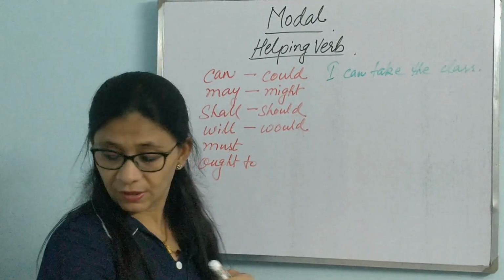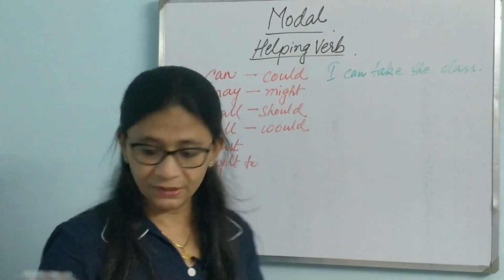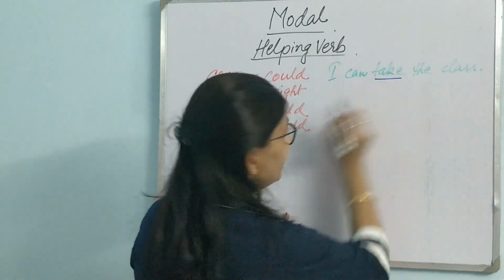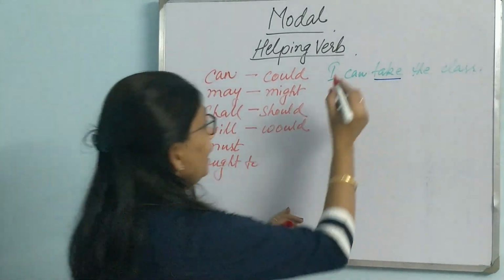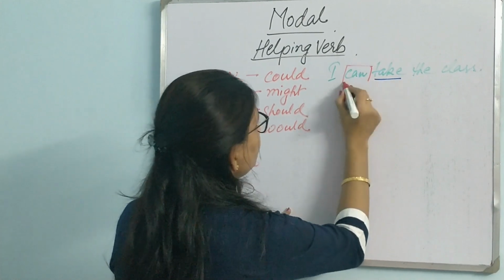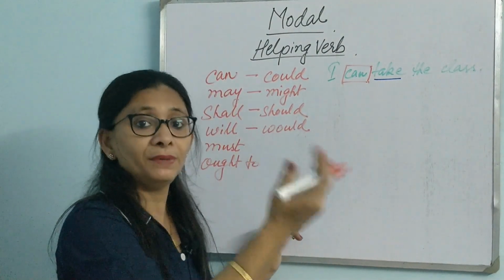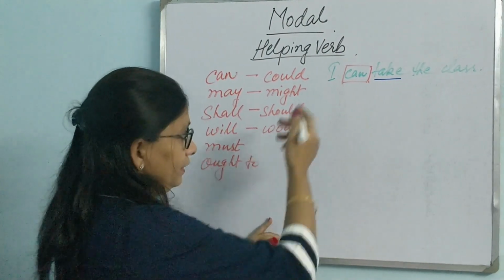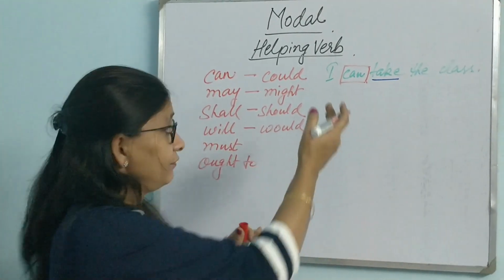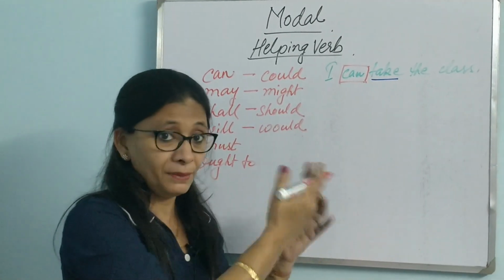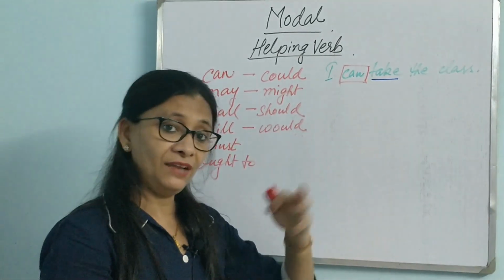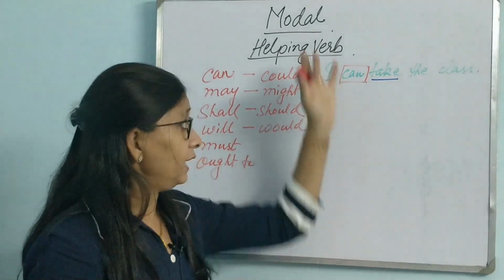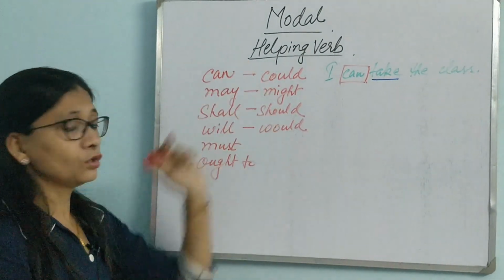So here, which is the main verb in this sentence? It is take, isn't it? Take is the main verb. And can is a helping verb which lends an extra meaning to the sentence. It would have been different if I had written I must take a class. The meaning would have been entirely different. So these words change the meaning of the sentence. So they are modals and these are the common modals.